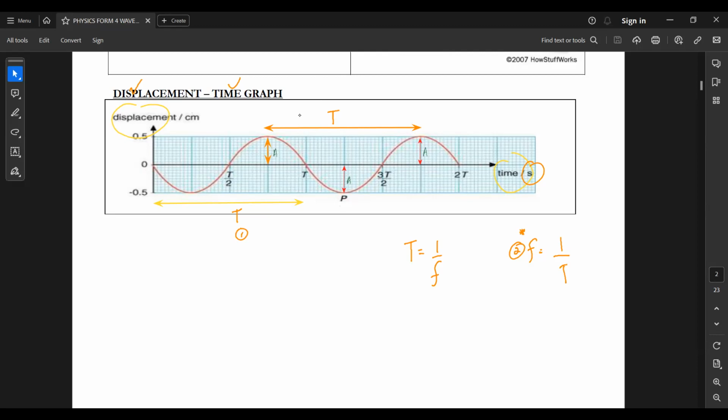We are also able to identify the displacement. This is the displacement. Displacement is the movement of a wave away from its equilibrium point, or rest point. This is the rest point or equilibrium point, so how far they are displaced. So in a displacement-time graph, we are able to identify the period, calculate the frequency, and identify the amplitude and displacement. So this graph is very important.